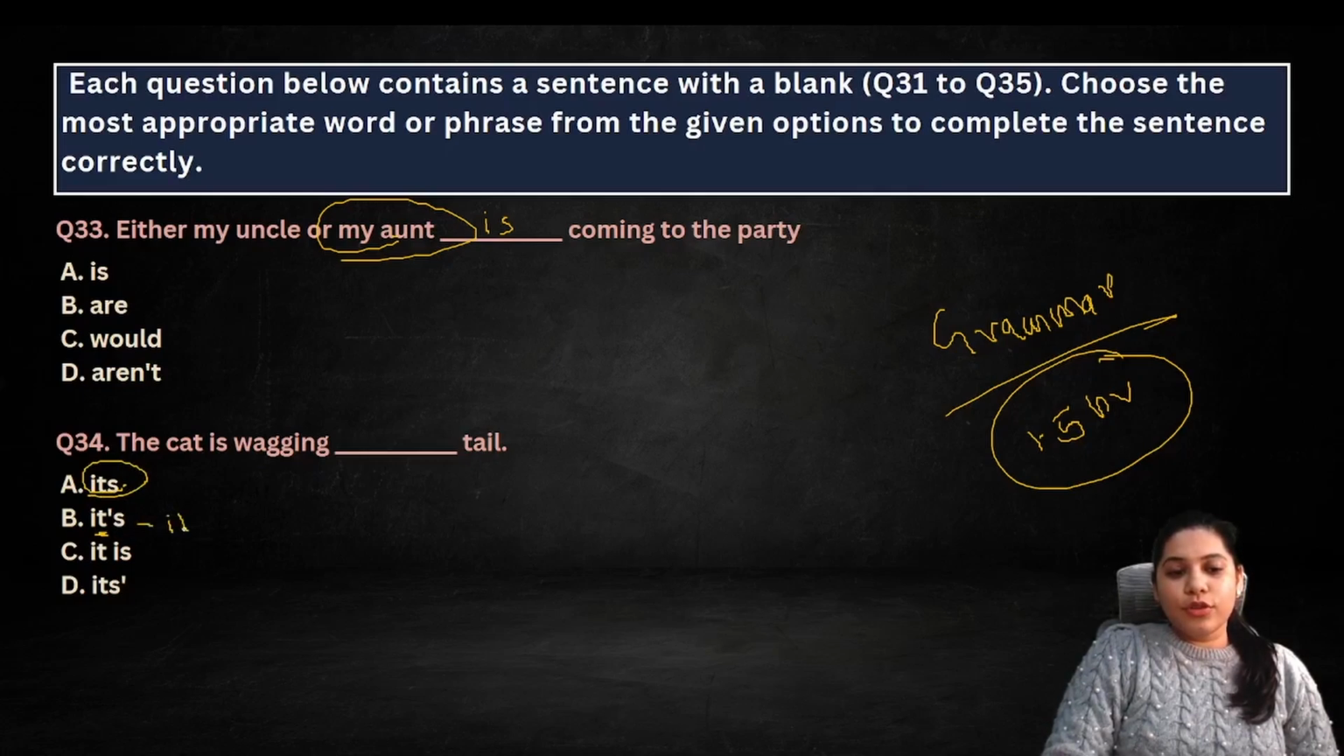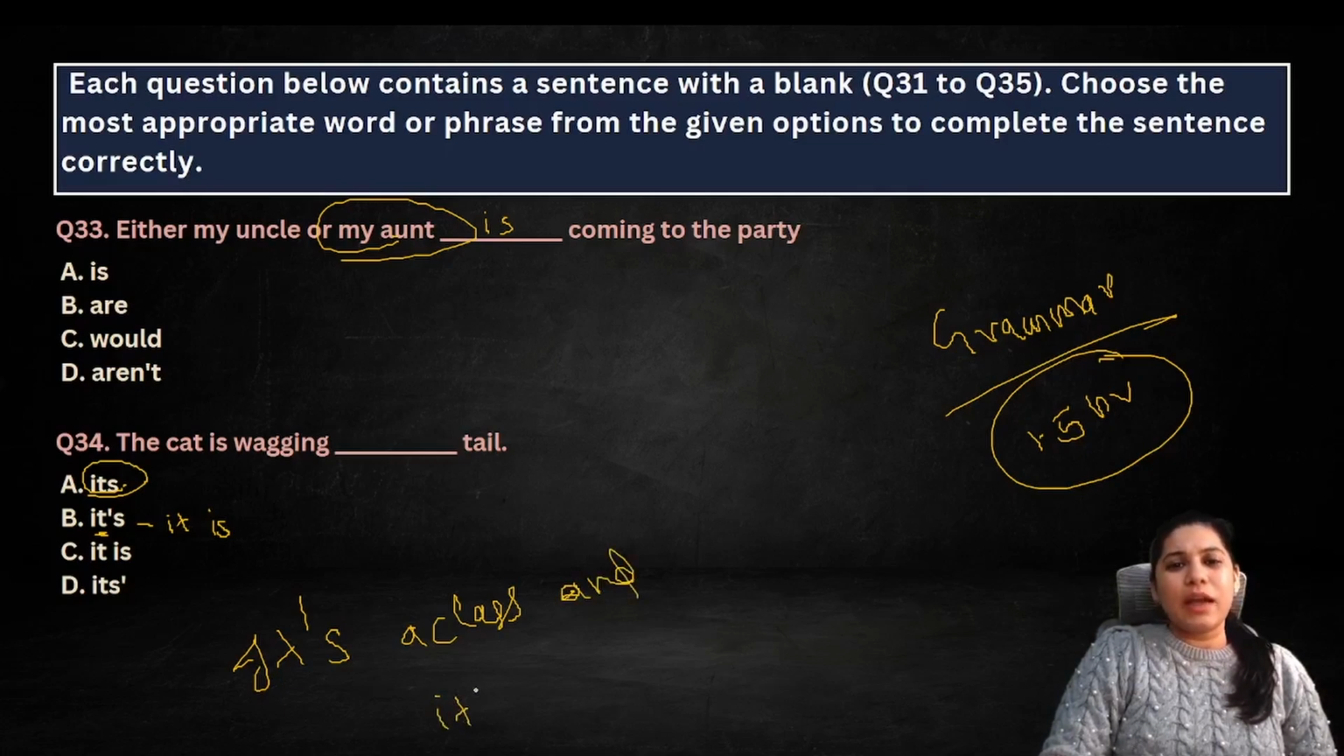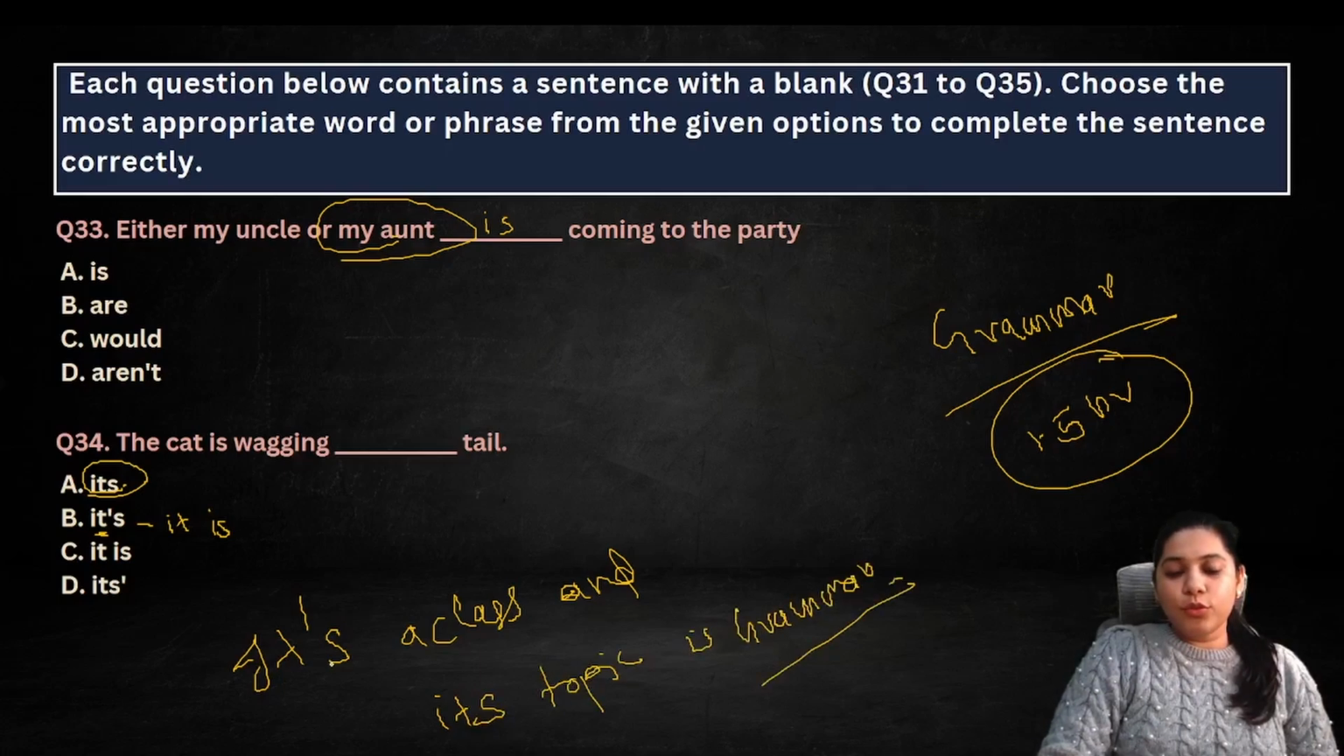See, इसका full form होता है it is. It's, for example, it's a class, like it is a class. And if I say, let's say हम grammar कर रहे हैं, so I'll say its topic is grammar, means उसका topic grammar है. ठीक है. So आप just to avoid confusion, आप दोनों को it's मत बोलो.